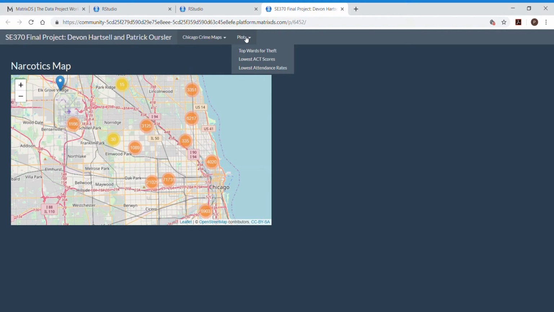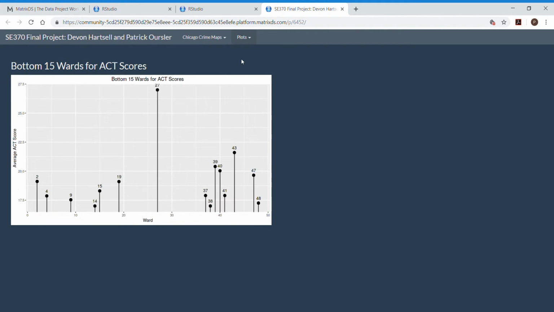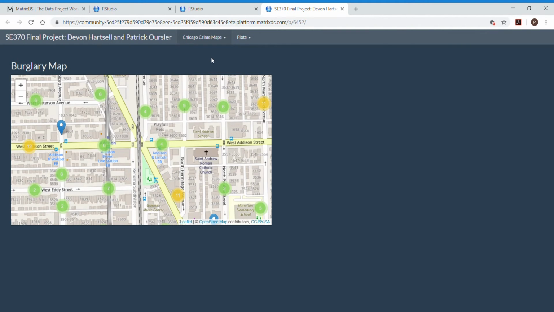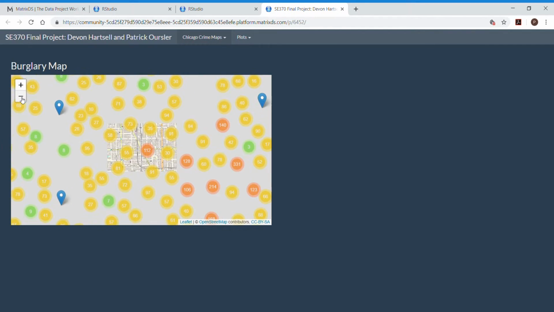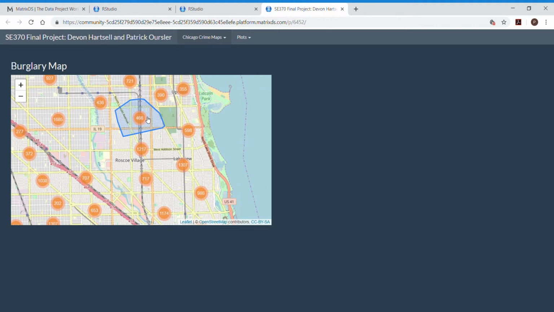Now the plots, which you've already seen here for the top 15 wards for theft, the lowest wards for ACT scores, and the lowest wards for attendance rates. This is a useful tool for someone who wants to break down where these happened in Chicago and possibly use it for further analysis, testing it against other variables later.